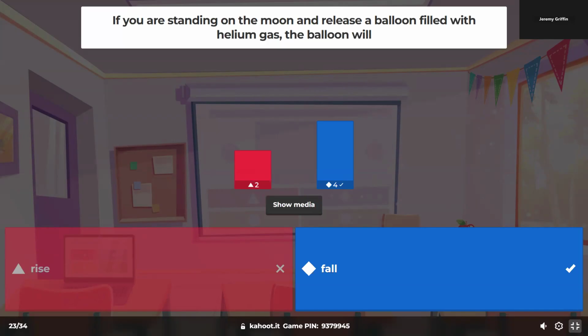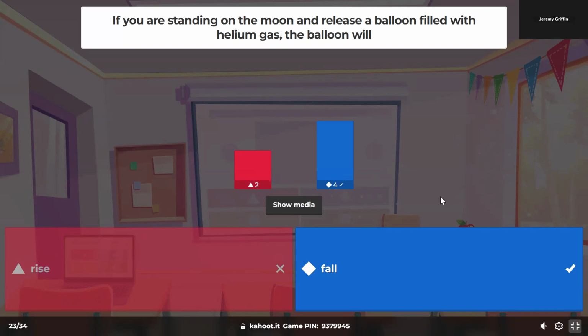Would that balloon have a little bit of weight pulling it down on Earth? Yeah, but there's a much bigger buoyant force pushing it up. So you let the balloon go, it rockets straight up into the atmosphere. But does the moon have an atmosphere? No. So can there be a buoyant force on the moon? No. So there's still a little bit of weight, but that's the only force. So it's just going to free fall straight down.